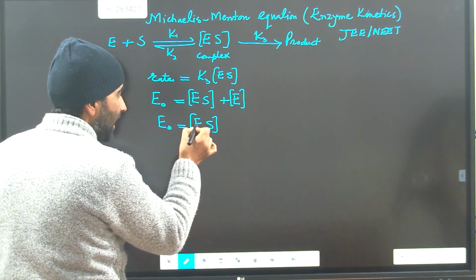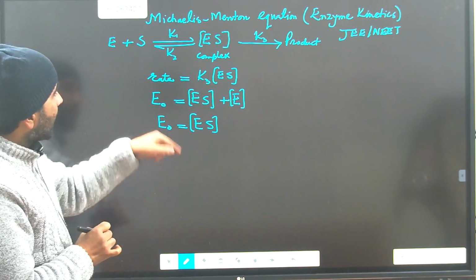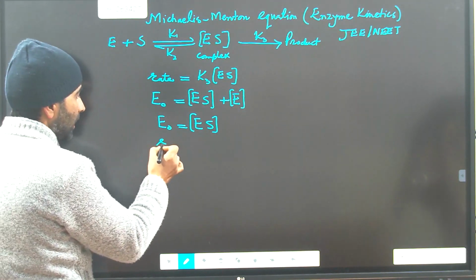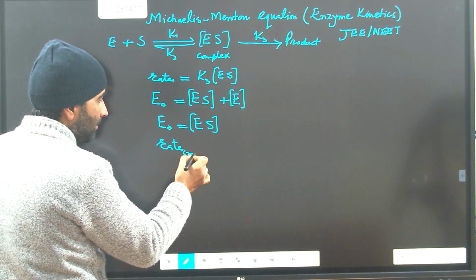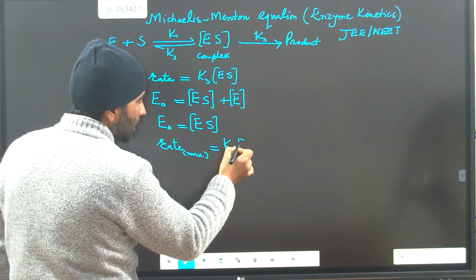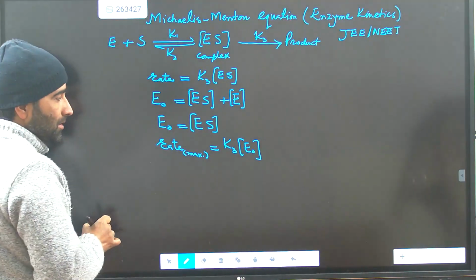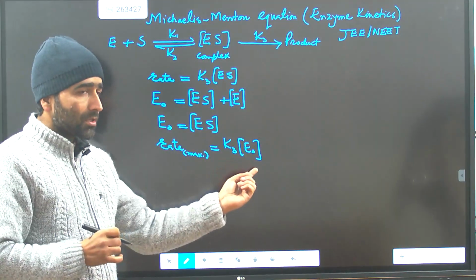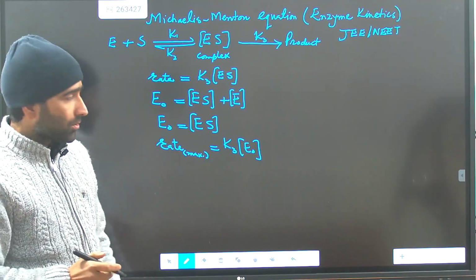That will be the maximum concentration of the enzyme substrate complex, and at that time the rate will be the maximum rate. I will write max here, and that will be equal to K3 into E0, the total enzyme concentration, because total enzyme concentration gives you an idea about the total enzyme substrate concentration.